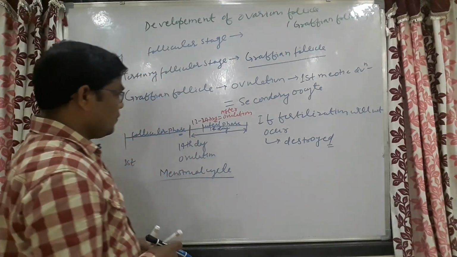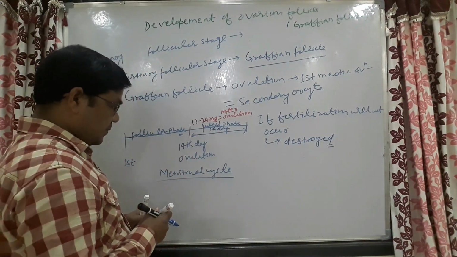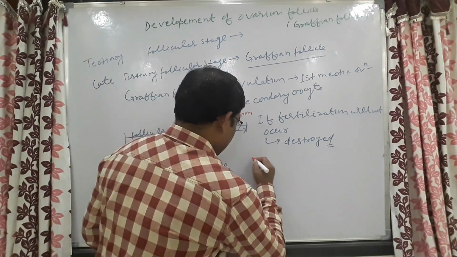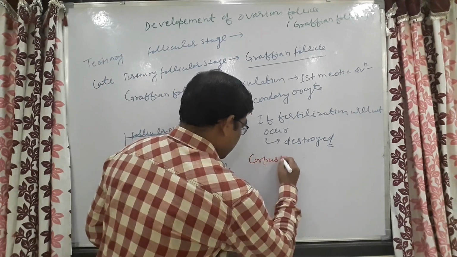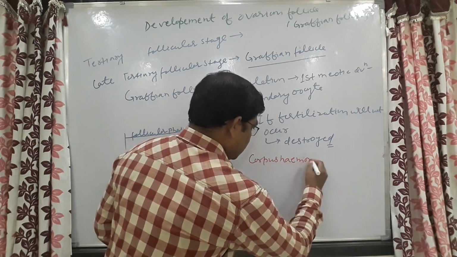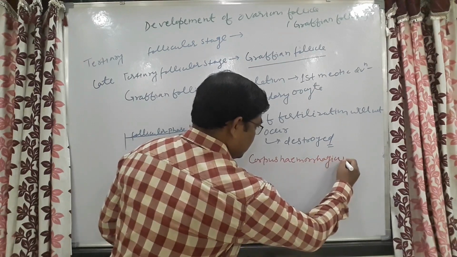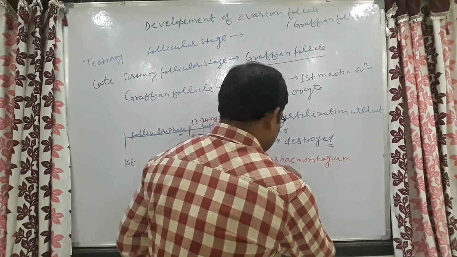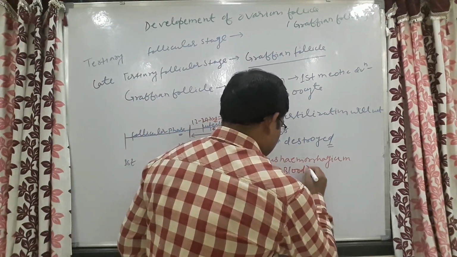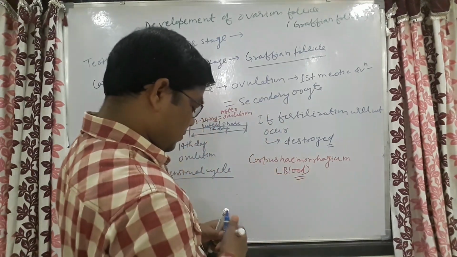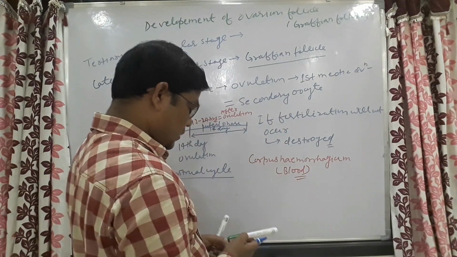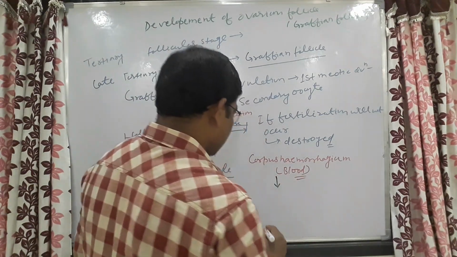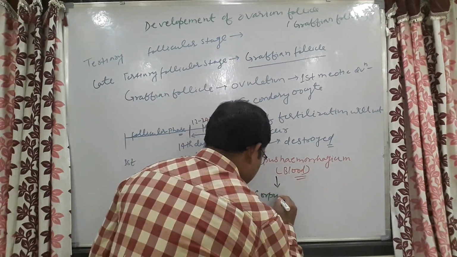If fertilization will not occur, then this Graafian follicle gets converted into corpus hemorrhagicum. That means this Graafian follicle is filled with blood, and later on this corpus hemorrhagicum will get converted into corpus luteum.